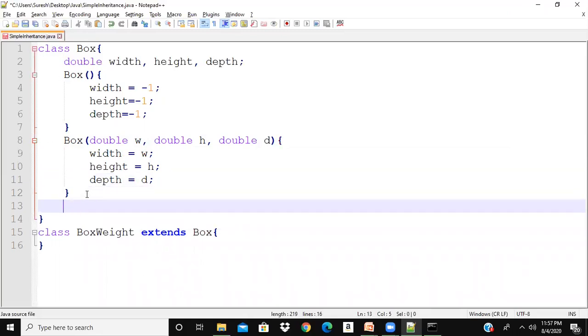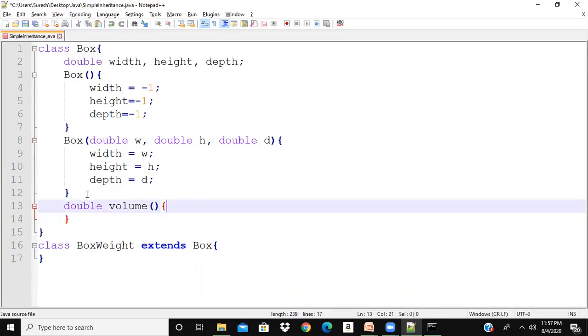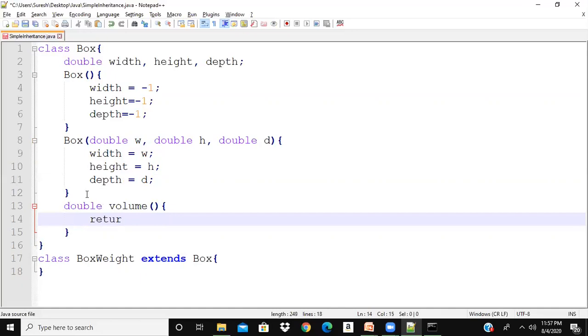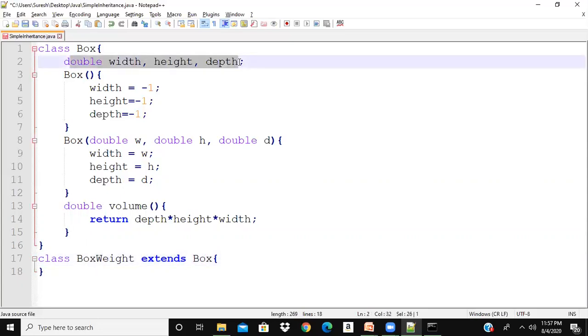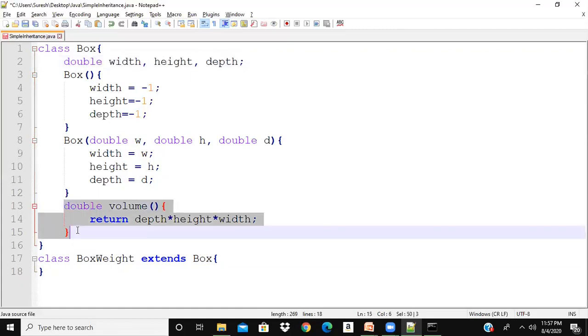Let me write the volume method. Double volume returns the volume of the box. So return depth times height times width. So that is my Box class. The Box class is ready. Now because I am extending the Box class, BoxWeight will have these three instance variables and this method also.